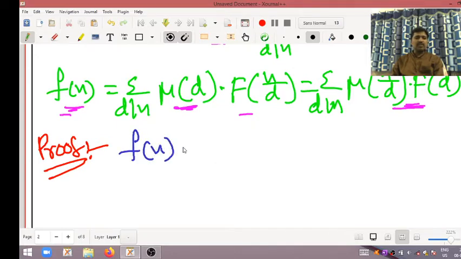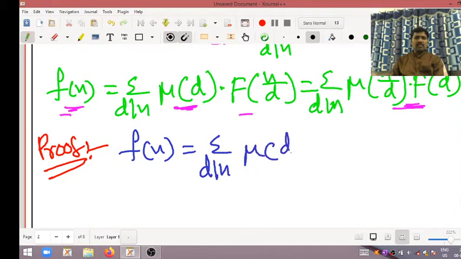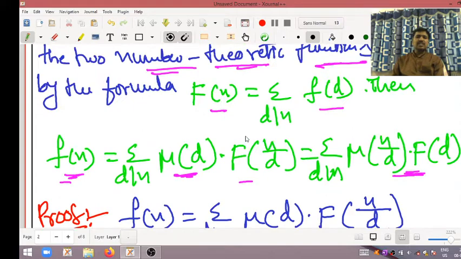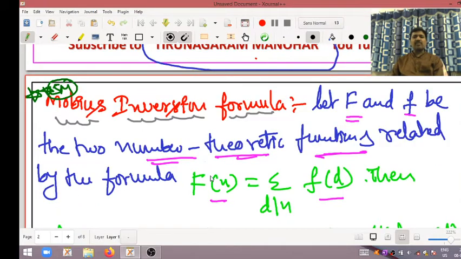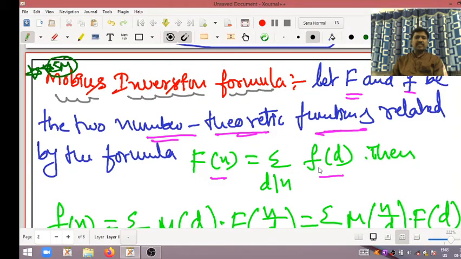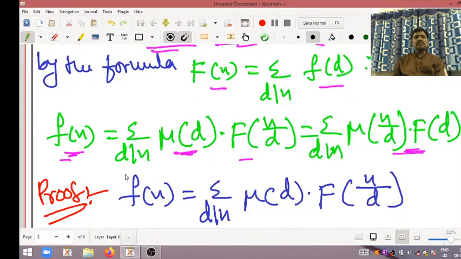Capital F of n is equal to summation d divides n small f of d is given, my dear students. What do we want to prove? Small f of n is equal to summation d divides n Mobius of d into capital F of n divided by d, we want to prove.